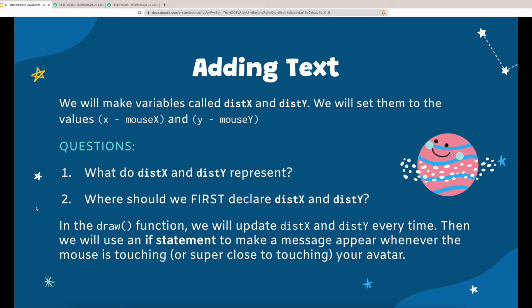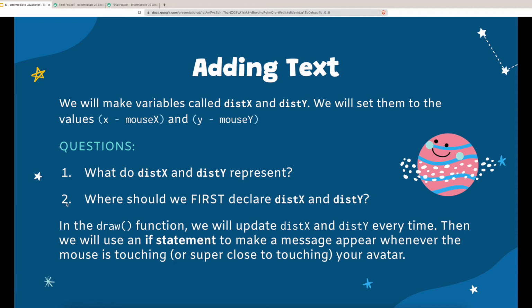Okay, Dist_x and Dist_y represent the distance from the center of the avatar to your mouse. Specifically, Dist_x represents the horizontal distance and Dist_y represents the vertical distance. And then question number 2, where should we first declare Dist_x and Dist_y?